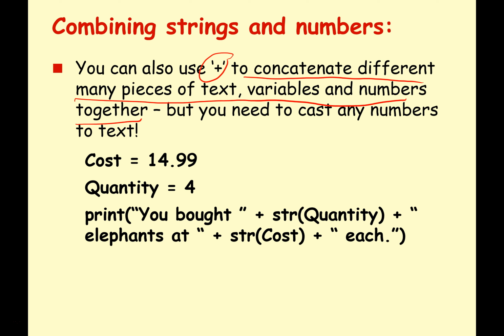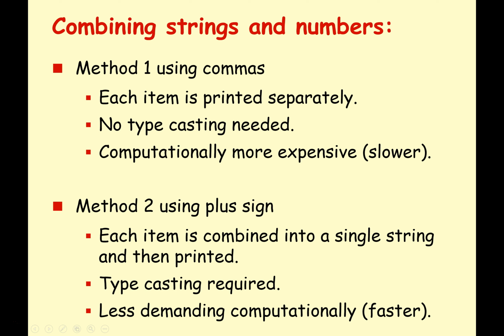So there are differences. In method 1, using commas, each item is printed separately. We don't need to typecast, but it's calling the print method, which is computationally more expensive. This means it is slower to run. So if you're adding a lot of items together, that will be significantly slower than the other method. Method 2, using concatenation with the plus sign, each item is combined into a single string and then printed.